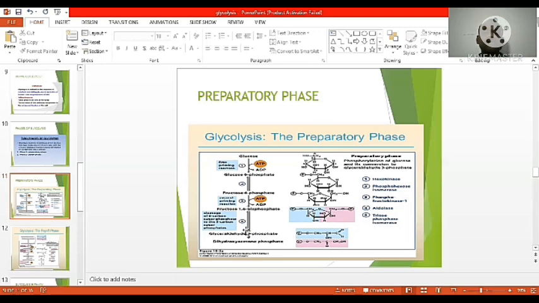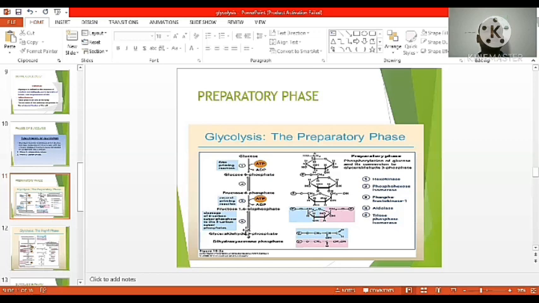Here glucose is converted to glucose 6-phosphate. ATP is donating one phosphate to glucose, then glucose 6-phosphate is formed. Then in the presence of phosphohexose isomerase, glucose 6-phosphate is converted to fructose 6-phosphate. Then in the presence of phosphofructokinase, fructose 6-phosphate is converted into fructose 1,6-bisphosphate.